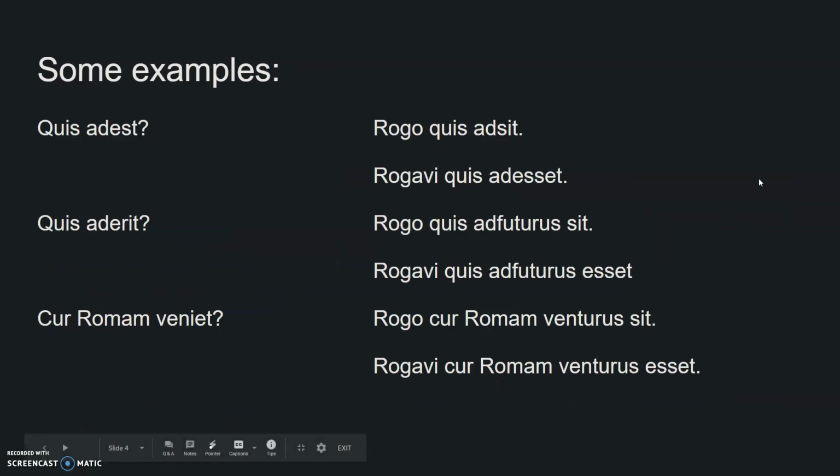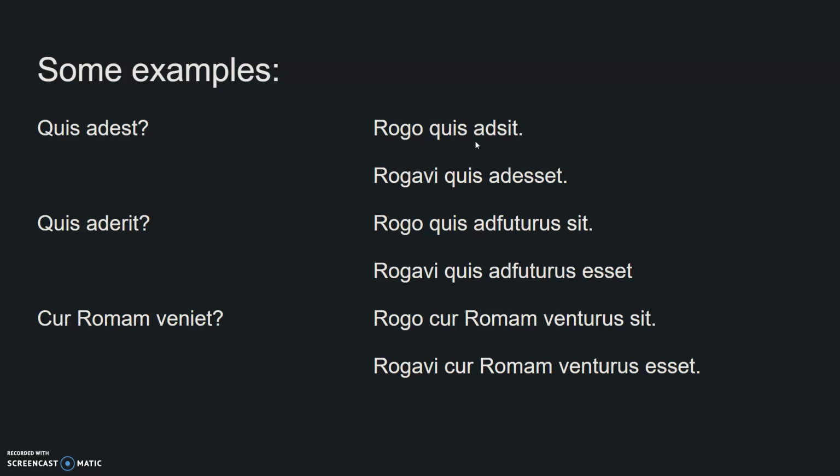So let's look at just a couple examples here that can maybe help us out a little bit. So, here's our direct question. Who is present? And we can see how this sequence of tenses works as we walk through these different examples. I ask who is present, right? I ask, primary sequence, who, introducing our indirect question, adsit, present subjunctive, so it's just happening at the same time.